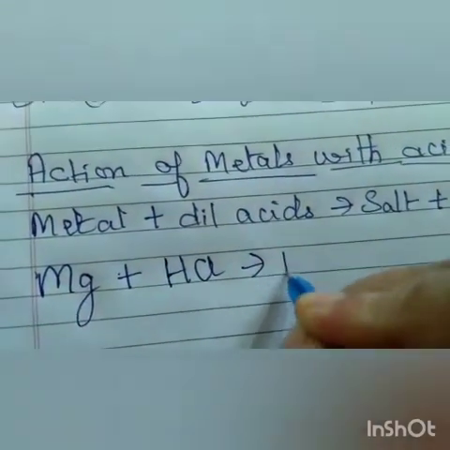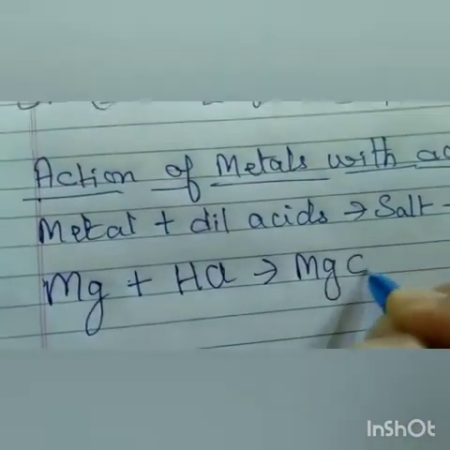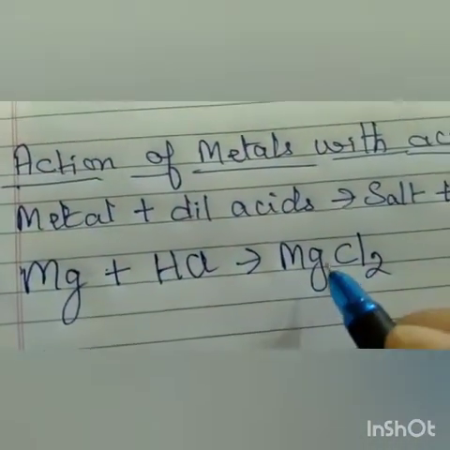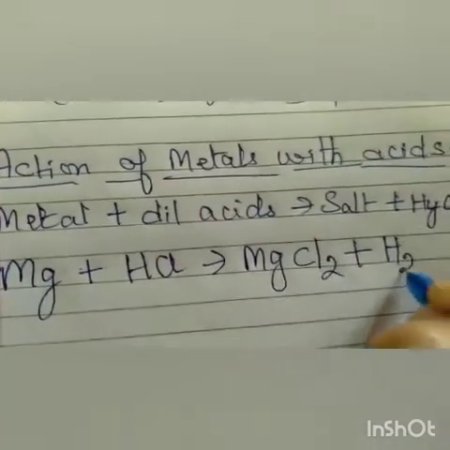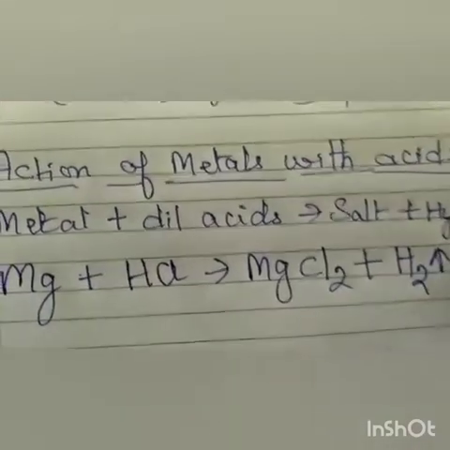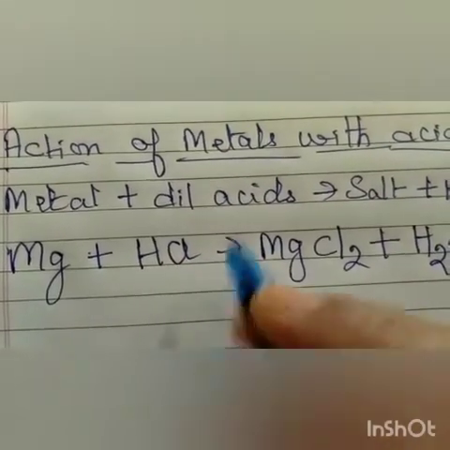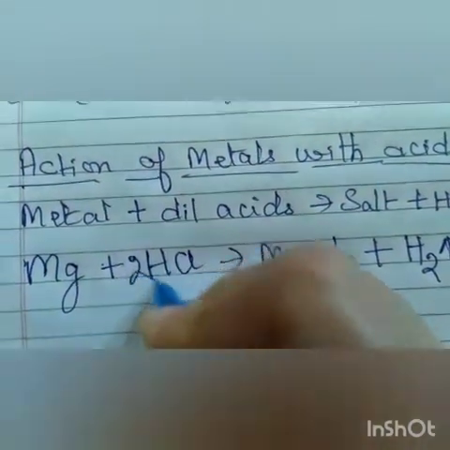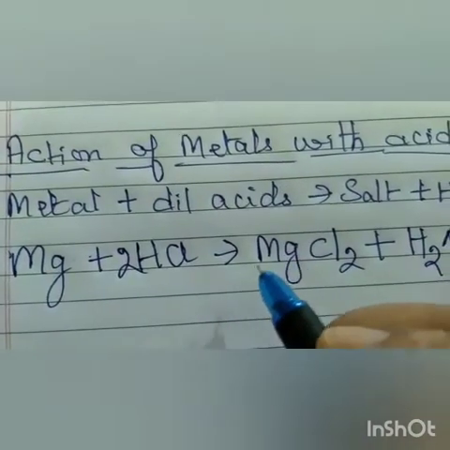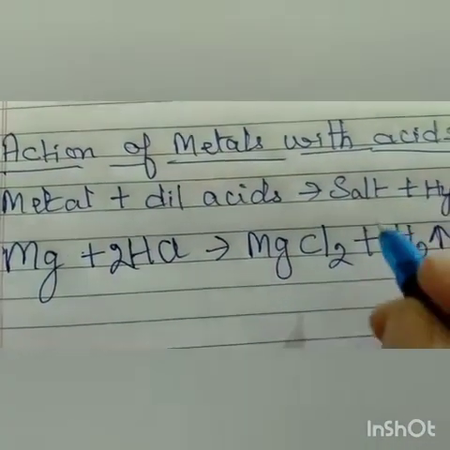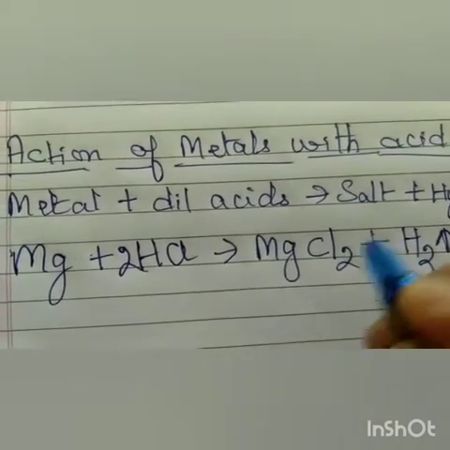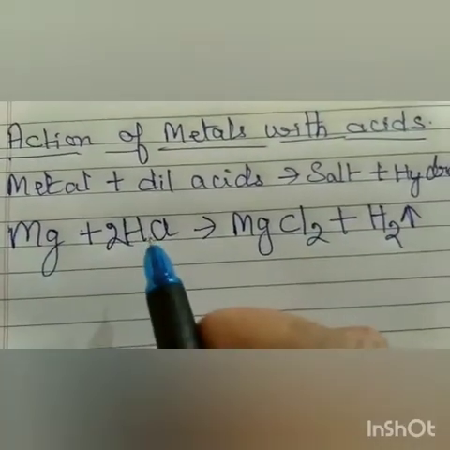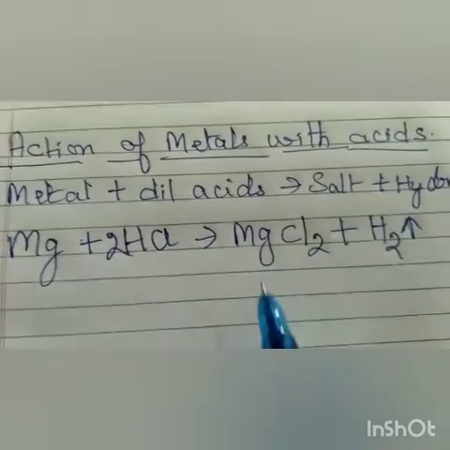The salt is MgCl2 because the valency of magnesium is 2, plus hydrogen gas, which is liberated. Now you have to balance it. Hydrogen is 2, chlorine is 2. So it's balanced.